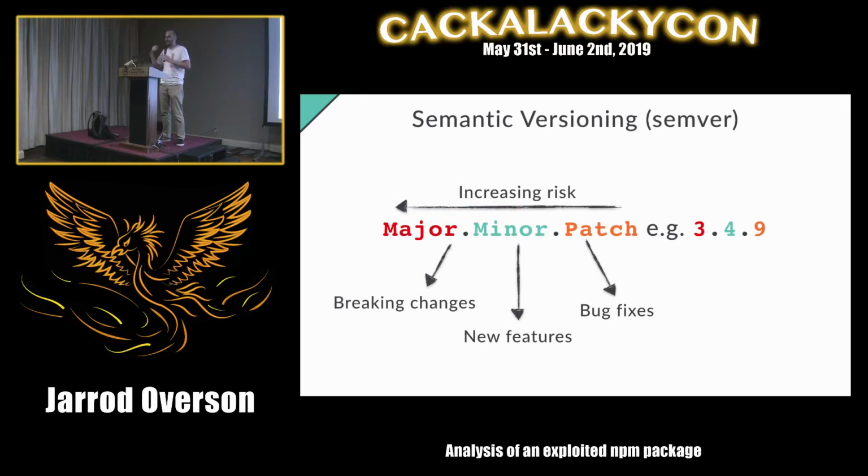So as you add bug fixes and patches, you increment the patch version. Add features, you update the middle version, the minor version. And as you break APIs, you update the major version. The thought there is that they are increasing in risk with those numbers so that you can get a better understanding of what you're updating to.